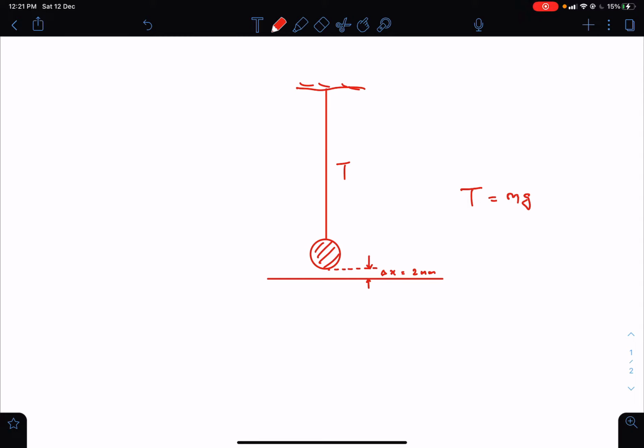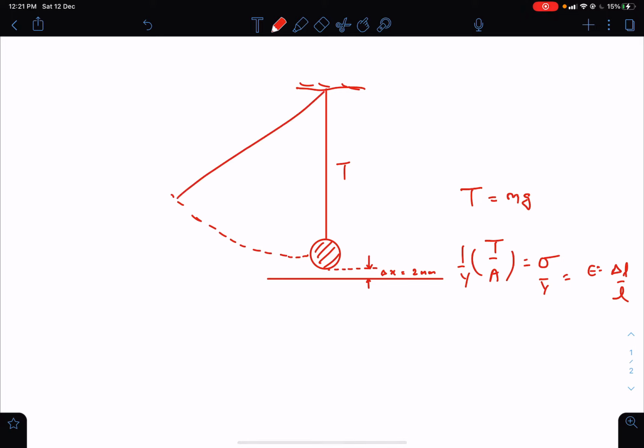So even in the presence of tension, and tension is present means stress is present. Stress is present means the strain is present. Strain is present means the change in length is already present. So already this thing is under some elongation. But what we are doing? We are raising this sphere like this here and swinging it by angle theta, and then releasing from rest from this angular position theta.